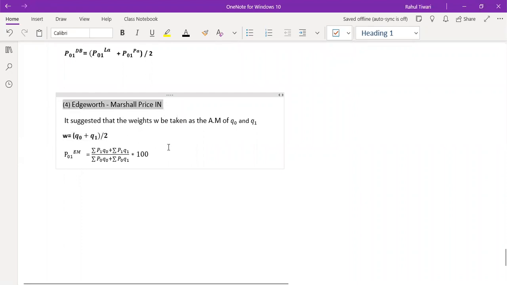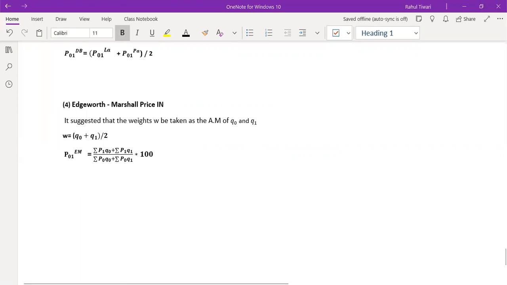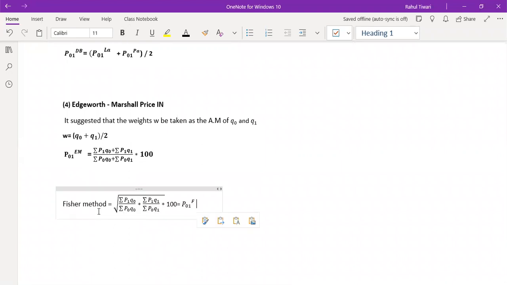And then finally, we have the last method, which is the Fisher method. Just give me 1 minute, guys. So the next method is the Fisher method.